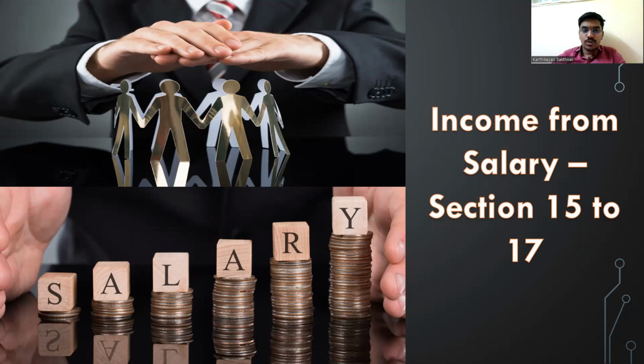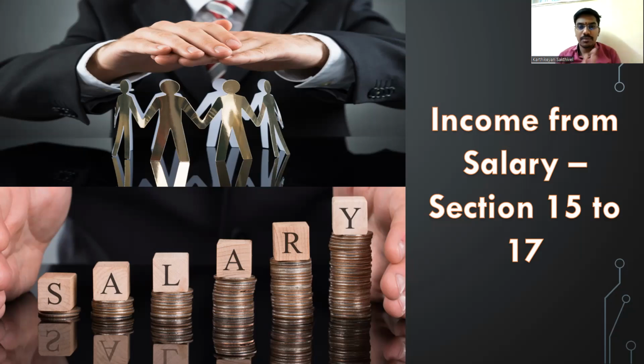So 22 to 27 is done, and then 56 to 58 is done. Right. So now we are going to do sections 15 to 17. In the middle, 18 to 22 is already repealed. Then you'll have only 2 heads of income remaining, one will be PGBP and the other one will be capital gains. Right. So this is the backdrop of what is going to be done today.